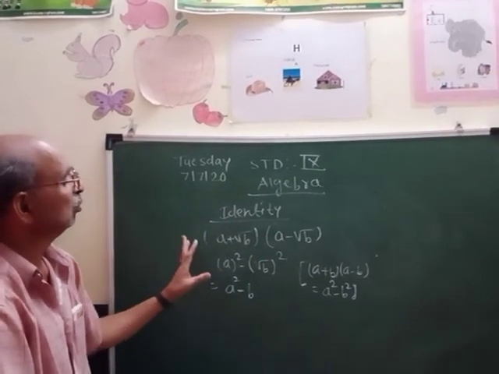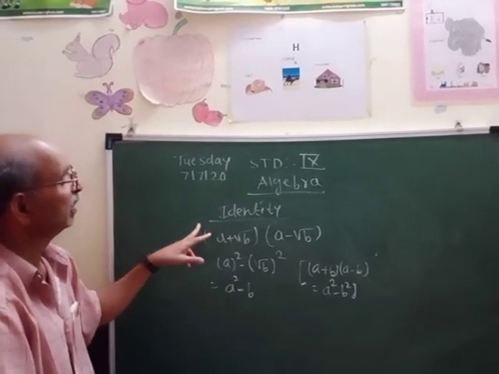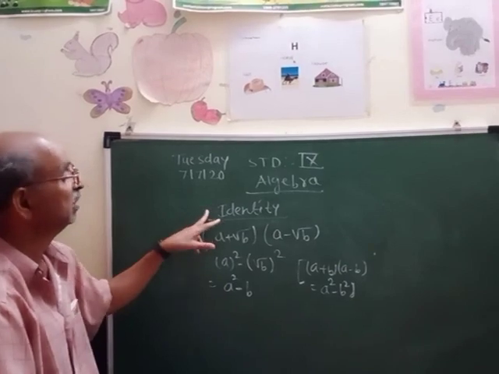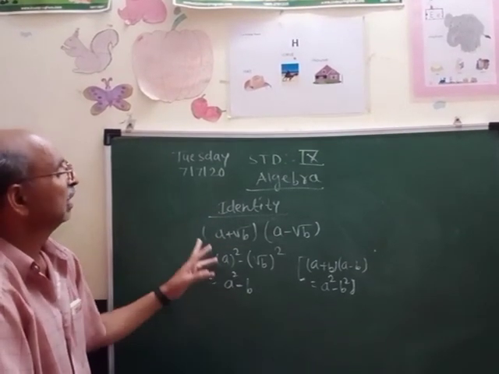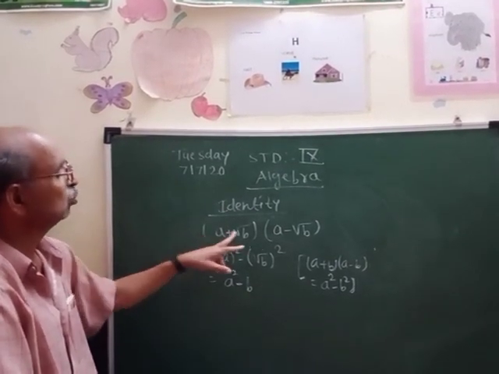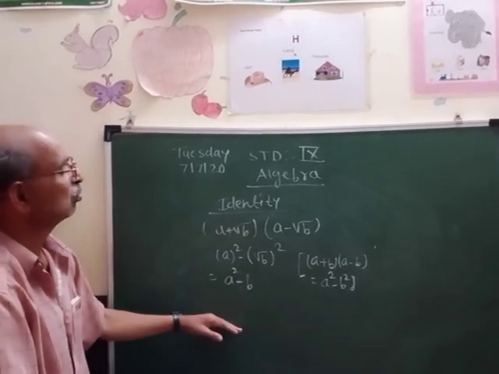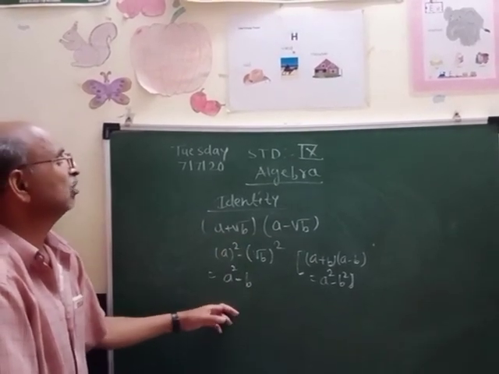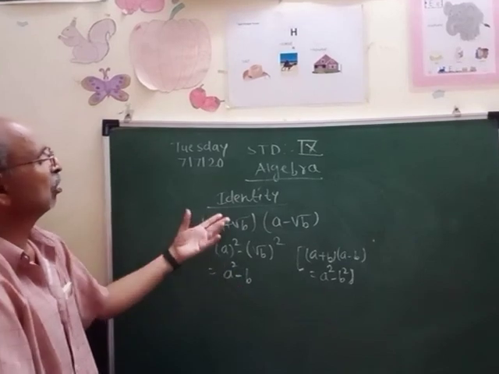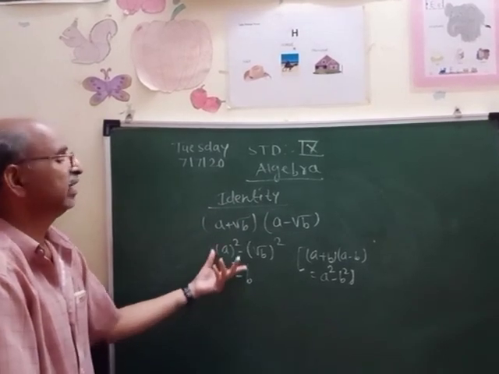So today I have taught you how to represent the square root of any positive real number geometrically. Then I taught you two types of identities and how to solve them. I hope that you have read all this in your algebra book. All the things are there. You can see and revise it. Thank you.